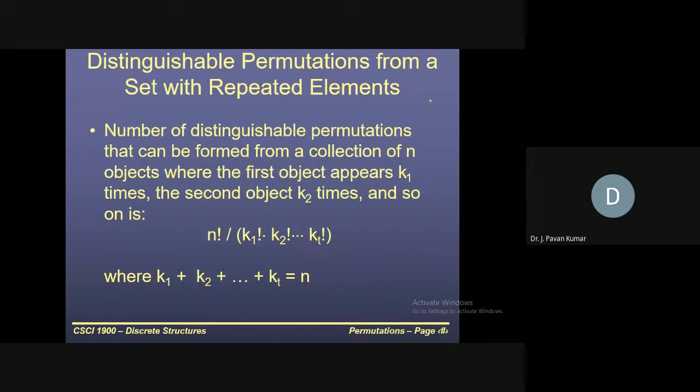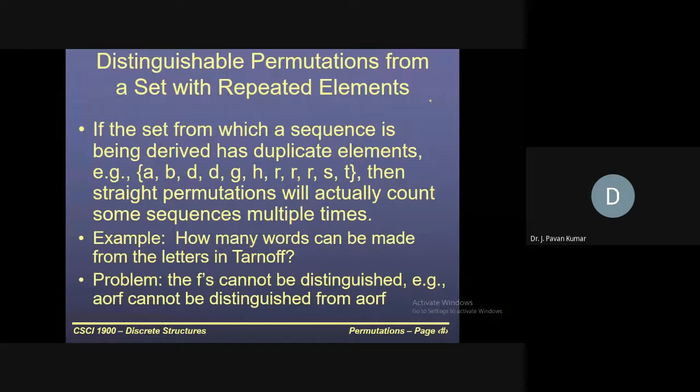In fact, we have seen with the LEADER example: in how many ways can we arrange the letters in LEADER, where of course duplicates are allowed? Then 6 factorial divided by 2 factorial.